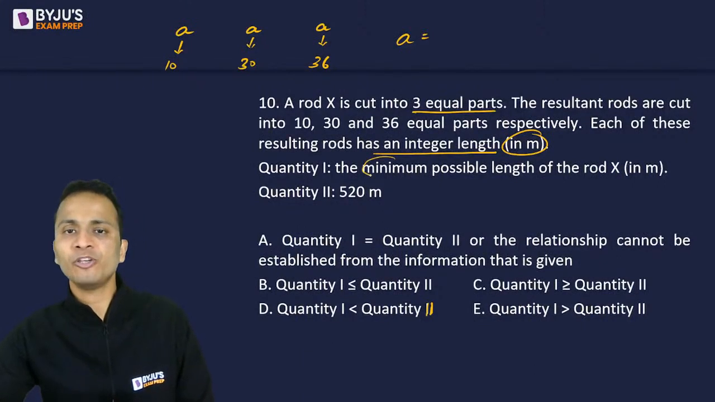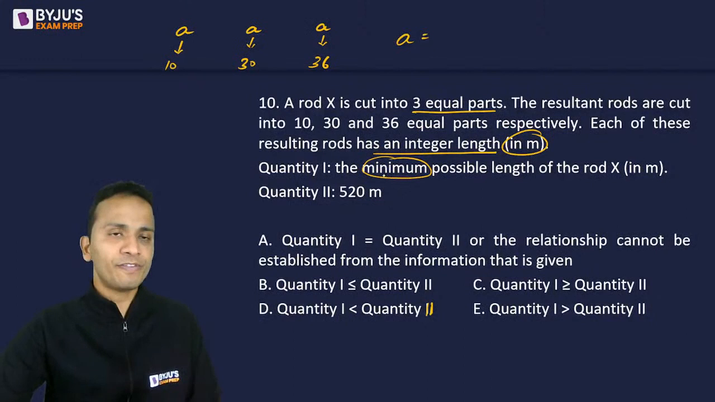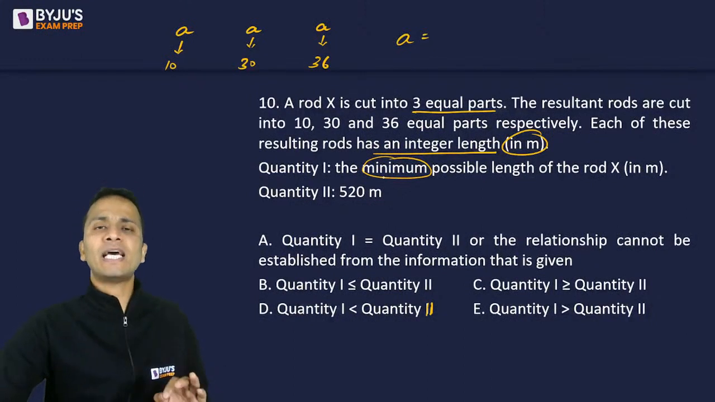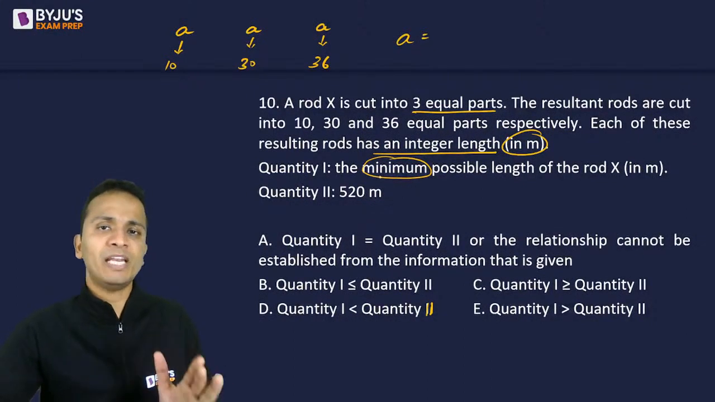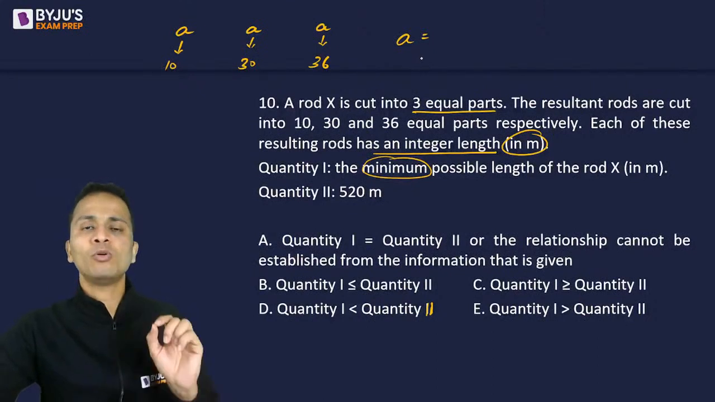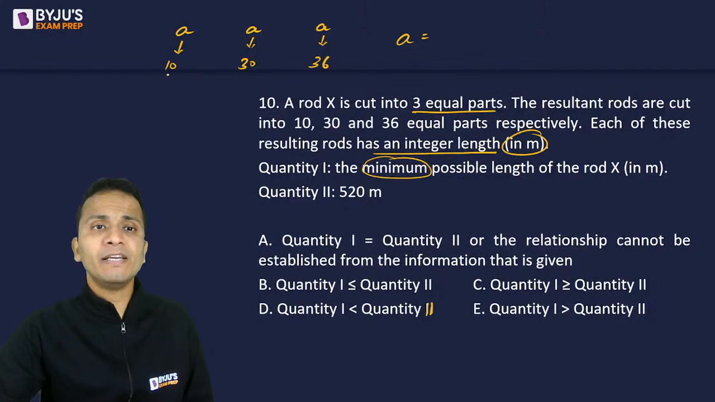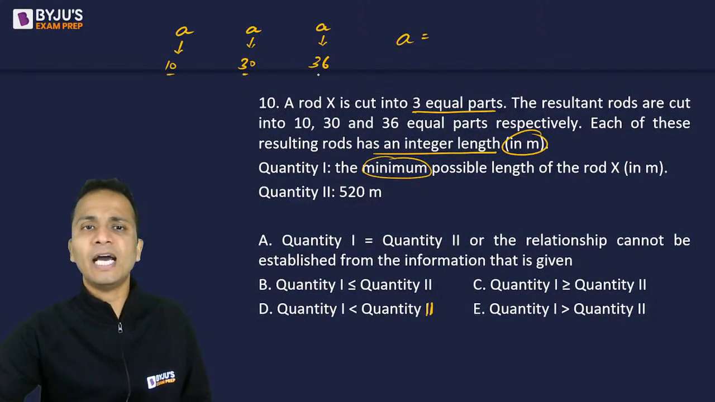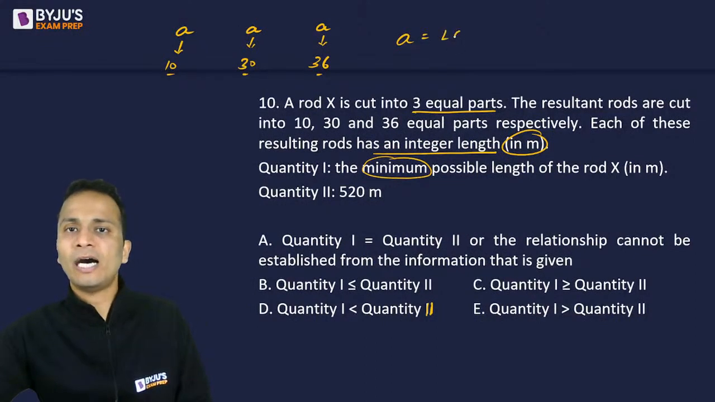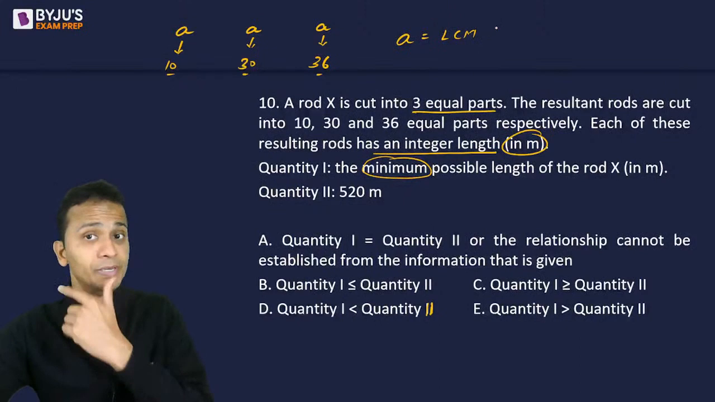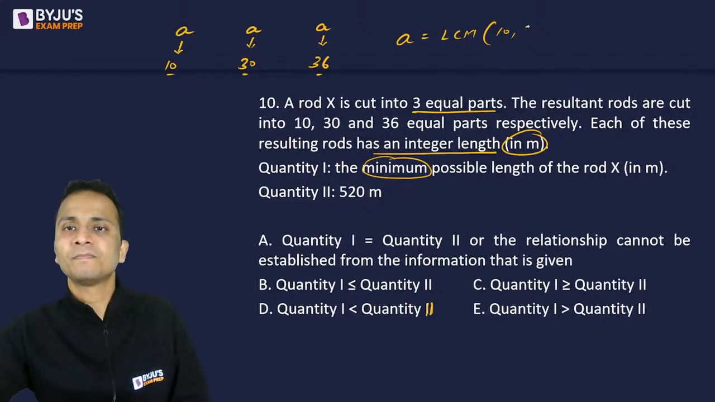Because the question is asking you to find out the minimum value of X. So the minimum value of X can be obtained if we can find out the minimum value of A. So you'll have to find out an integer which is completely divisible by 10, 30 and 36. एक ऐसा इंटीजर जो 10, 30 and 36 से divisible होना चाहिए. So the value of A will be the LCM of 10, 30 and 36 and that is equal to 180.